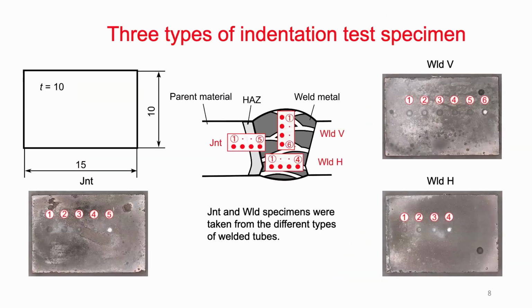Okay, that's the story I told you. The specimen size is 15 millimeter and 10 millimeter height. Thickness is 10 millimeter. Joint specimen, welded vertical specimen, welded horizontal specimen. So you can look at the small circle. This is the stamp after the test. So 1, 2, 3, 4, 1 to 6.